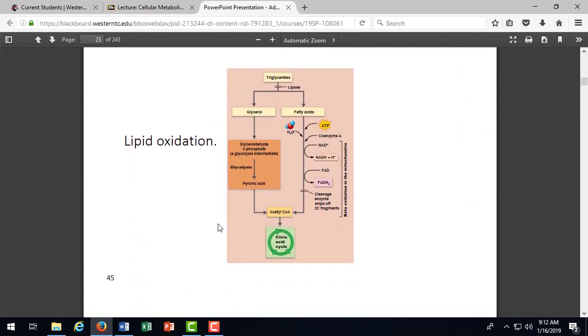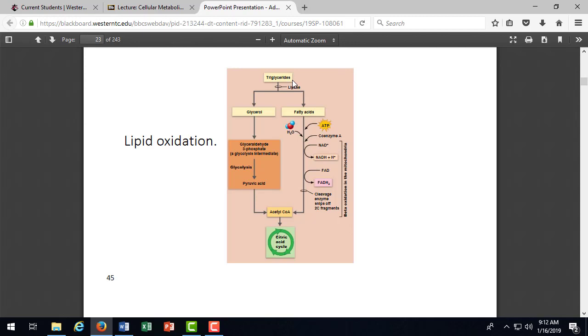Okay, so now we're going to talk about how we break down fats. Fats we bring into the body as triglycerides. So triglycerides are fats we bring in the form of butter, cheese, or dairy products. Those are all triglycerides made up of glycerol and fatty acids. Body fat that's under the skin of humans are triglycerides. When we eat animal sources that have fat associated with them, which they all do, we're eating triglycerides. We break them down, and then whatever is left, excess, we store.